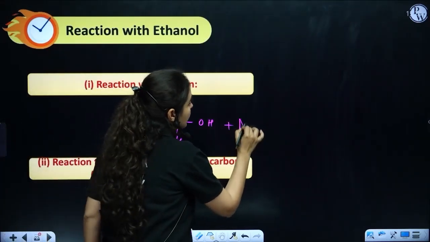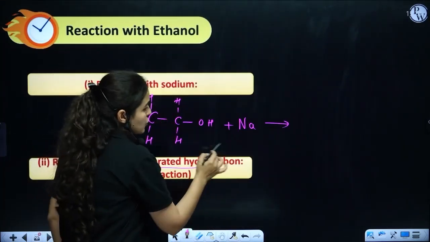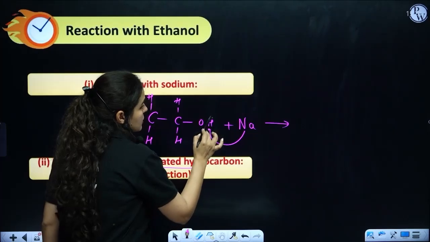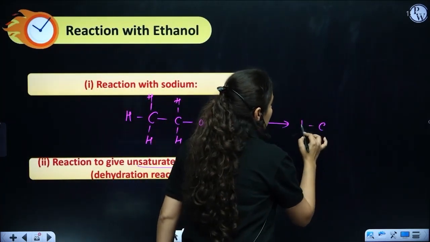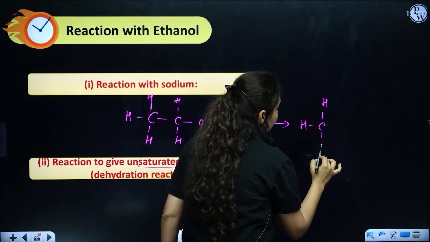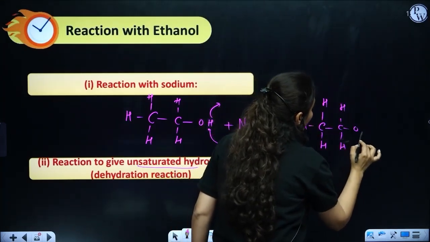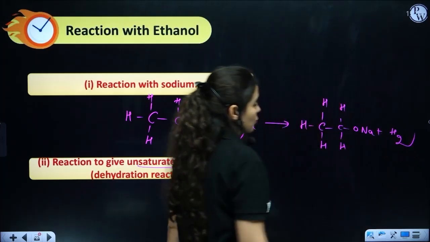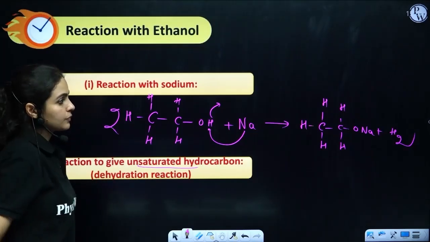If it's reacting with sodium, okay, sodium will take the position of hydrogen here. So what will happen? Sodium will take the position of hydrogen. Hydrogen will go out. So that will make CH3CH2ONa plus H2. Okay, you can then balance the reaction.